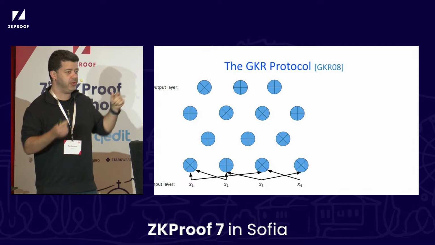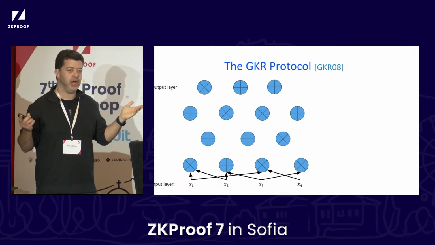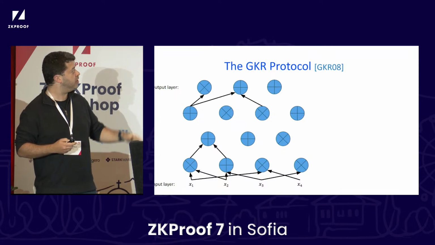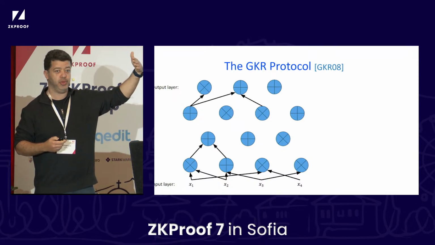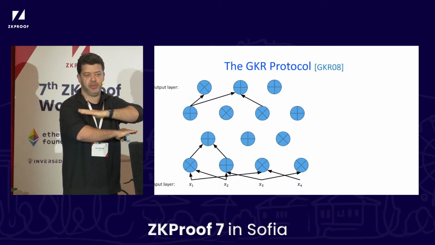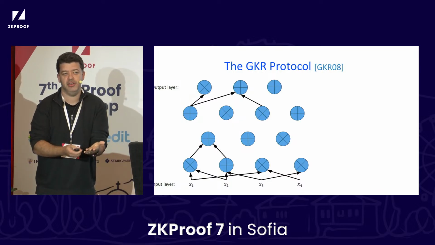There is some wiring, so you have arrows saying what goes where. And you all know how to evaluate a circuit. You just apply the gates. I didn't draw all the wires, but you do this computation until eventually you get an output Y. And we're thinking about a circuit that has a bounded depth, so the depth is not too large. Right? So that's how you compute the circuit.